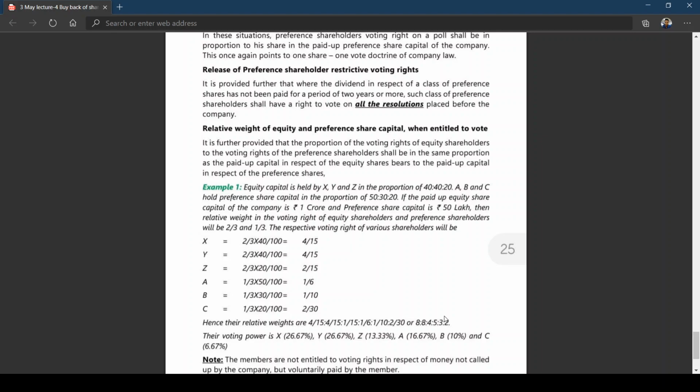We can see here the relative weight of equity and preference share capital when entitled to vote. It is further provided that the proportion of the voting rights of equity shareholders to the voting rights of preference shareholders shall be in the same proportion as the paid up capital in respect of equity shares bears to the paid up capital in respect of the preference shares.